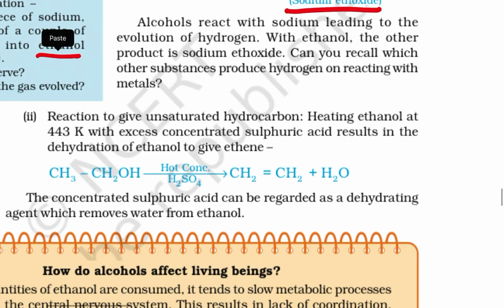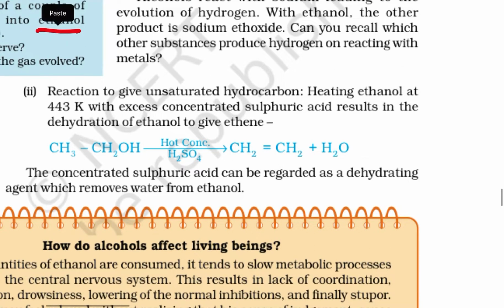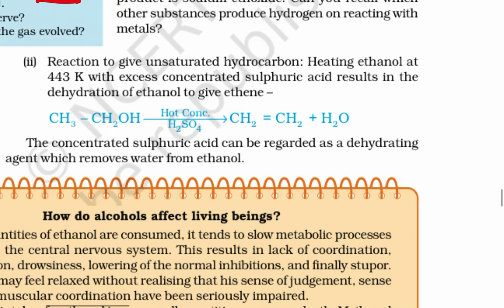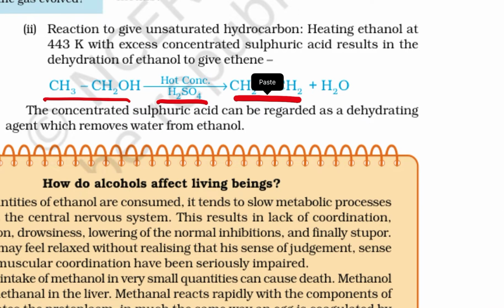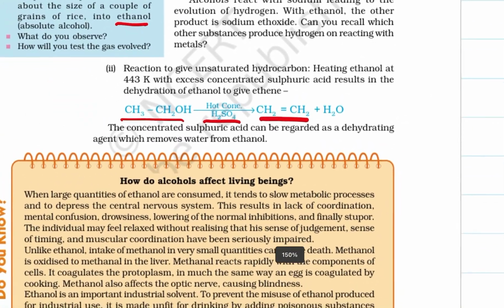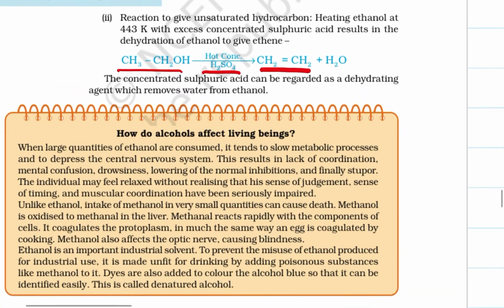Now, reaction to give unsaturated hydrocarbons. Heating ethanol at 440 Kelvin with excess concentrated sulfuric acid results in dehydration of ethanol to give ethene. So alcohol with concentrated H2SO4 gives ethene. The concentrated sulfuric acid can be regarded as a dehydrating agent which removes water from the ethanol.